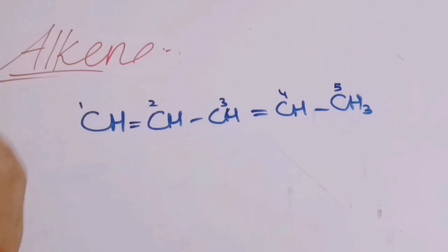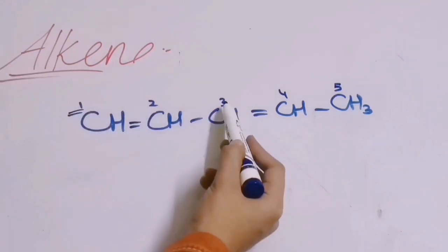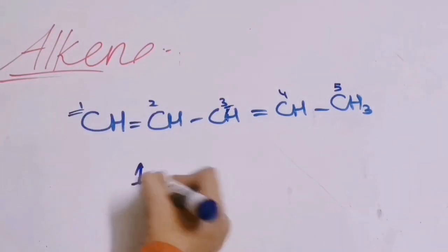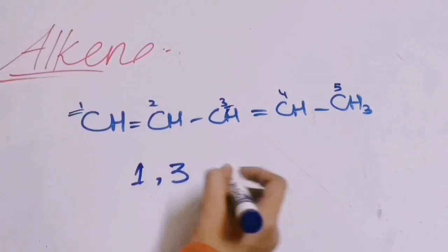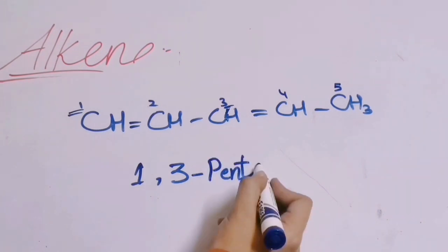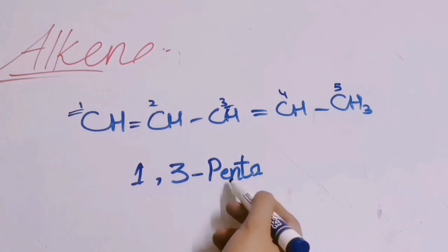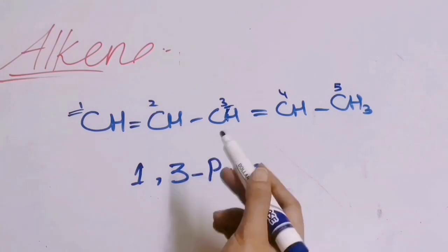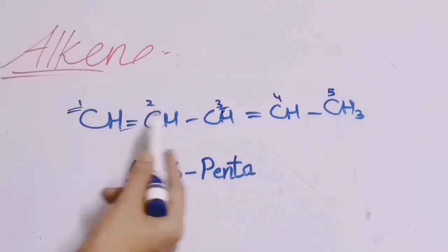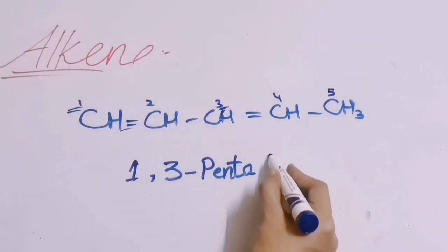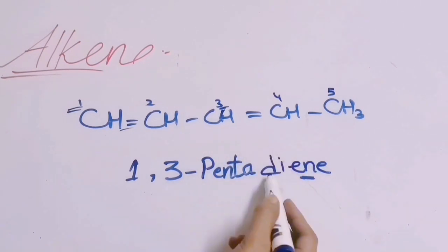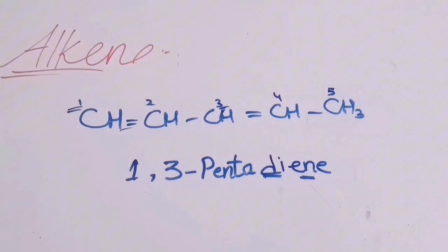Now the double bonds are present on positions 1 and 3. While writing the name, we will write the positions of the double bonds 1, 3. Then we will draw the hyphen and then we will use penta. Penta represents 5 carbons, that there are 5 carbons present in this compound. And how many double bonds are present? 2. So we will write di and then we will write ene. Ene is representing the double bonds and di means that there are 2 double bonds present.